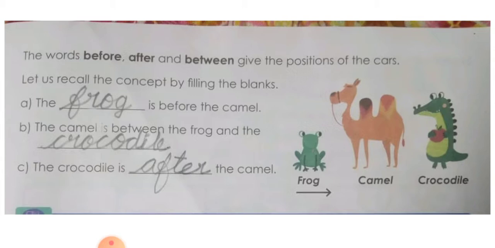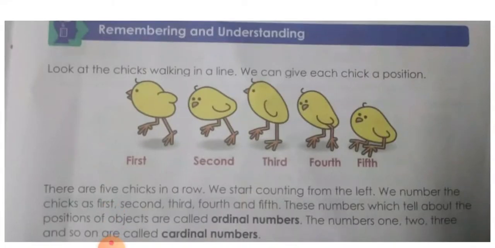Then the crocodile is dash the camel. What is the position of the crocodile? The crocodile is after the camel. Here we again used before, after, and between to show the position of these animals.